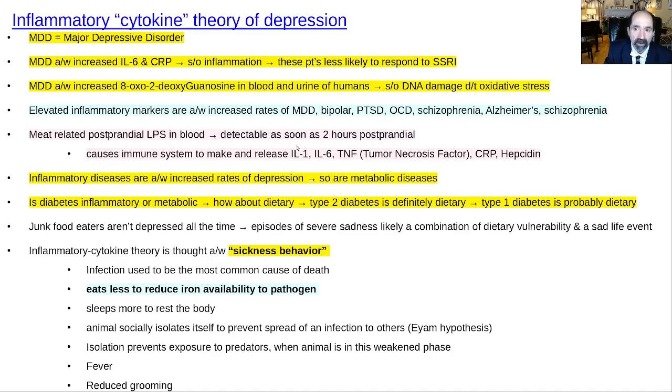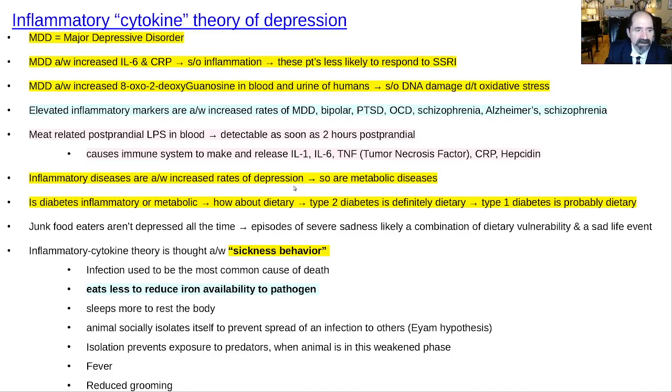And then the sat fat's going to increase blood-brain barrier permeability a little bit, and that's going to potentially cause central nervous system effects like brain fog. Okay, and on a chronic basis, damage to brain neurons. Inflammatory diseases are associated with increased risks of depression.